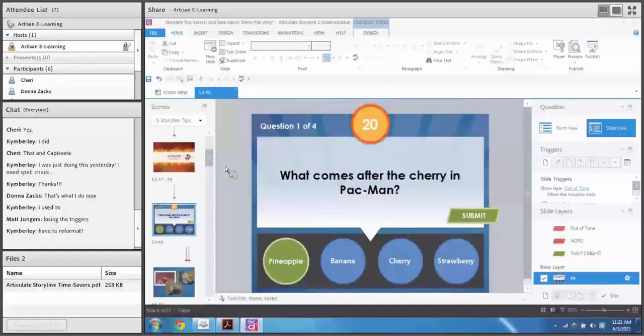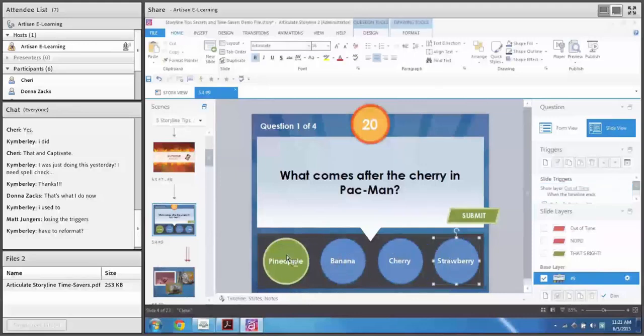So the Format Painter can be found on the Home tab underneath the Copy and Cut options here. It's Format Painter. And the Format Painter allows you to simply copy the formatting from one object to another. But Storyline takes it to the next level. There's some additional features that are hidden in it. So let's say we have these buttons here, and I want the banana, cherry, and strawberry button to look like my green pineapple button. Of course, I could format this manually, but that would take some time.